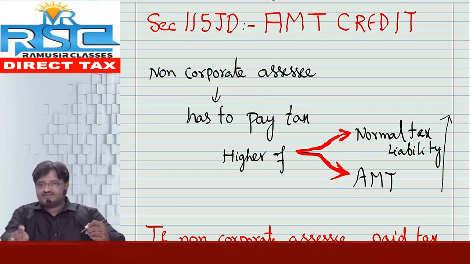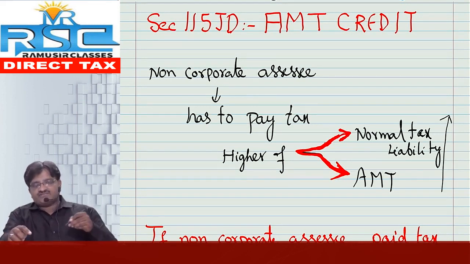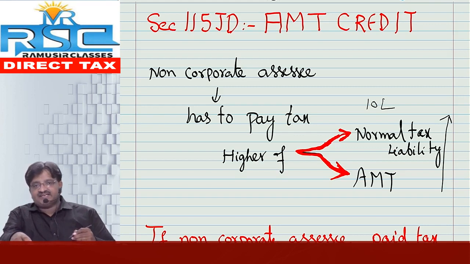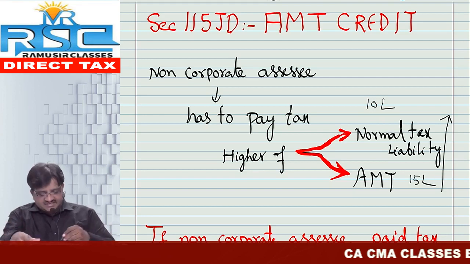Friends, our next concept is section 115JD, AMT credit. Every non-corporate SSE has to pay the tax as per normal provisions or as per alternative minimum tax provisions, whichever is higher. For example, one partnership firm has normal tax liability of 10 lakh, whereas AMT liability is 15 lakh. Obviously, they have to pay the higher of 10 lakh or 15 lakh, that is none other than 15 lakh.